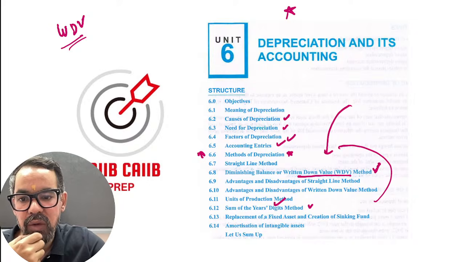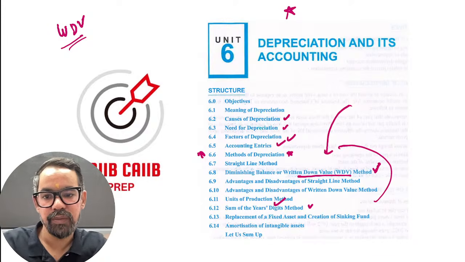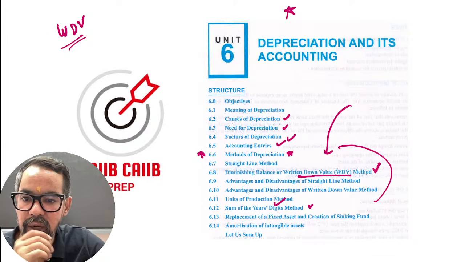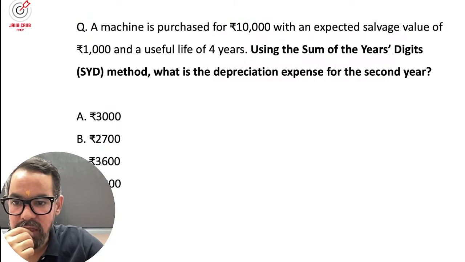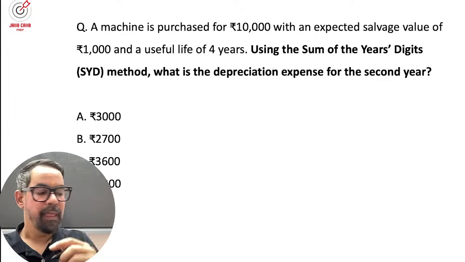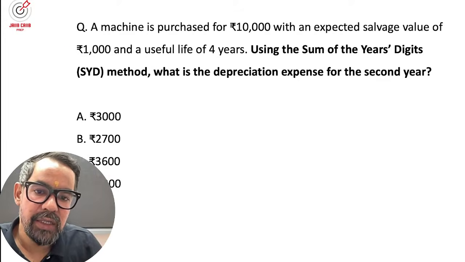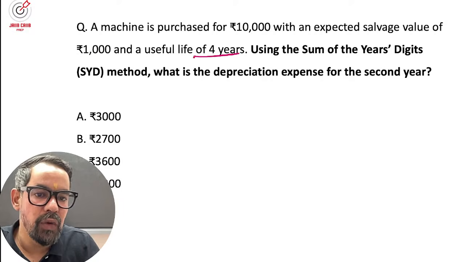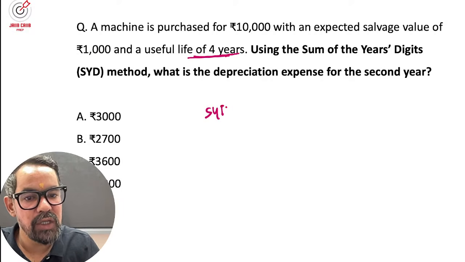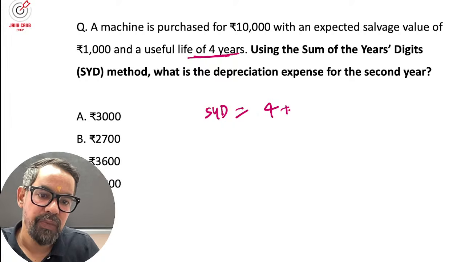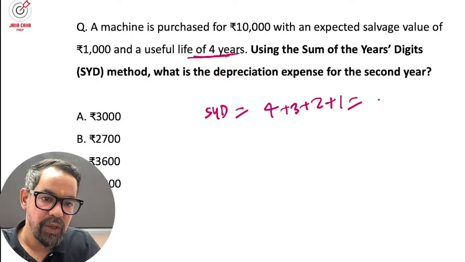I forgot to include a question based on the written down value method. So let's practice the last year question only then. Sum of year digit. How do you calculate this? So it is 4 years. What will be the sum of year digit for 4 years? It is 4 plus 3 plus 2 plus 1, so it is equal to 10.